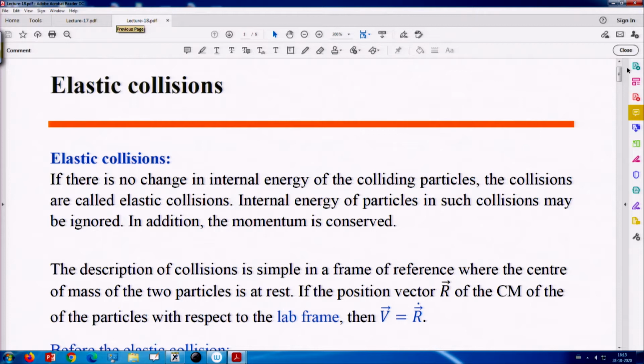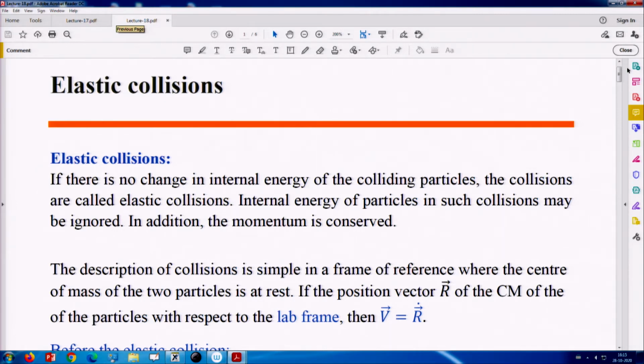If there is no change in internal energy of the colliding particles, the collisions are called elastic collisions. So, if there is no change in internal energy and it remains constant, then computation of internal energy or counting of these becomes unimportant. So, internal energy of particles in such collisions may be ignored altogether.